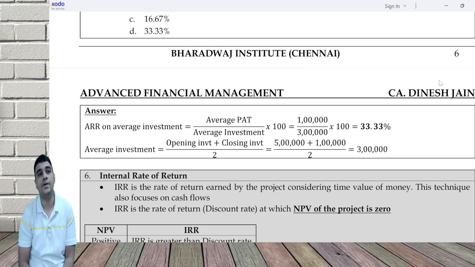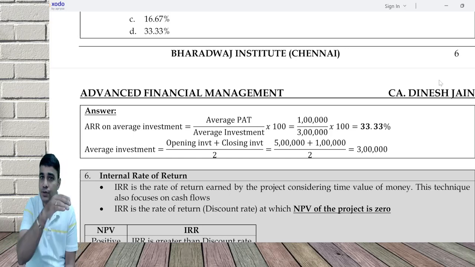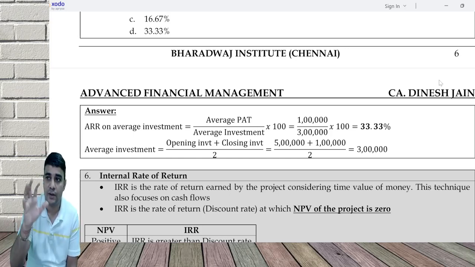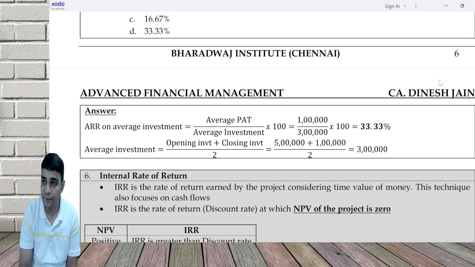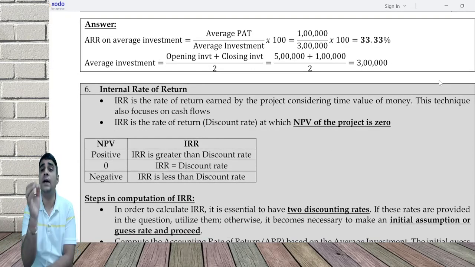Moment you get one positive and one negative, either we use the interpolation technique or you use the timeline approach. Interpolation formula is the lowest rate L1 plus how much NPV you generated at that rate divided by the difference in NPV into the difference in rates. This should ideally get tested in exam.